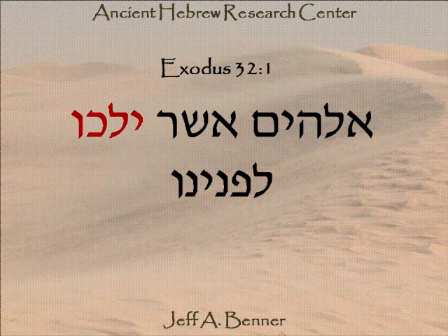Yelchu is the verb halach, meaning to walk, but the yod prefix and the vav suffix tell us that it's plural. So it's they walked. So here in this verse the word Elohim in the context is a plural word and used as a plural.